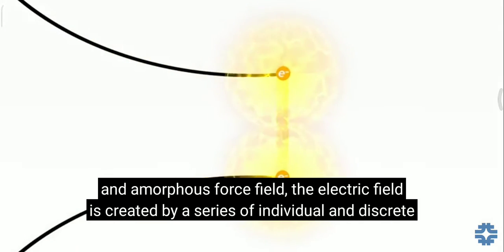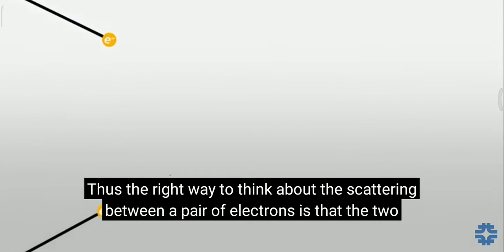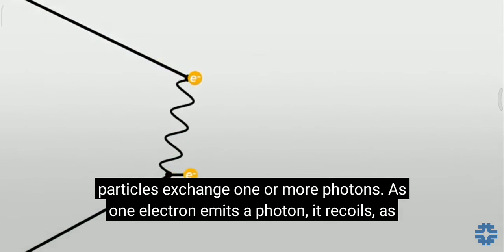Rather than a big and amorphous force field, the electric field is created by a series of individual and discrete photons. Thus, the right way to think about the scattering between a pair of electrons is that the two particles exchange one or more photons. As one electron emits a photon, it recoils, as does the electron that absorbs it.